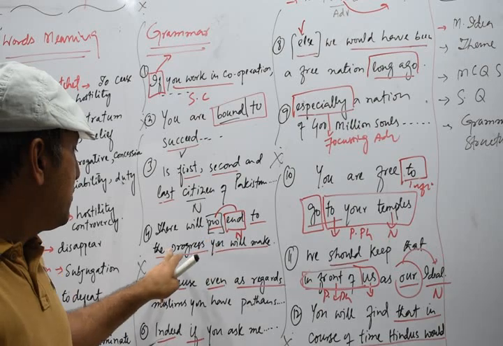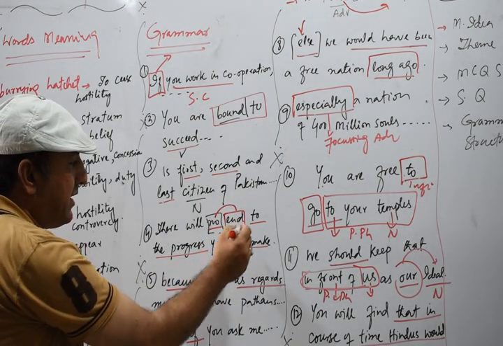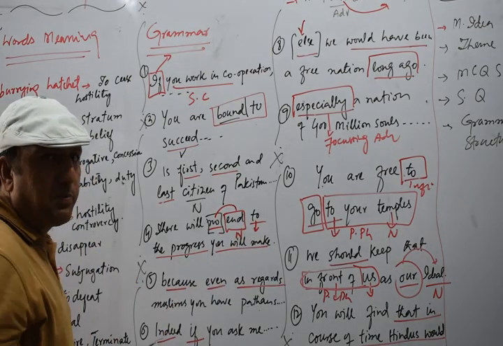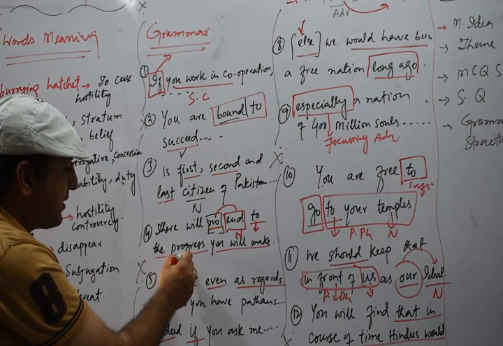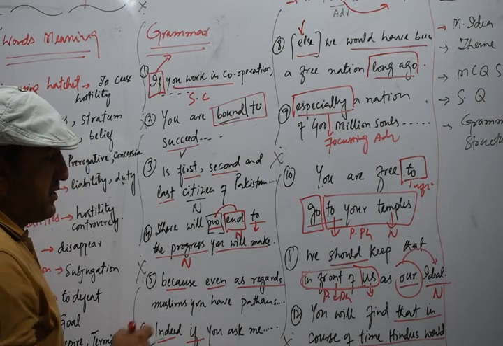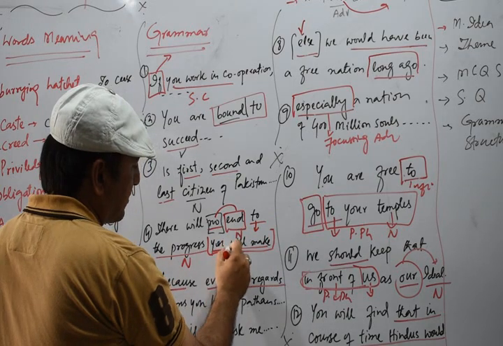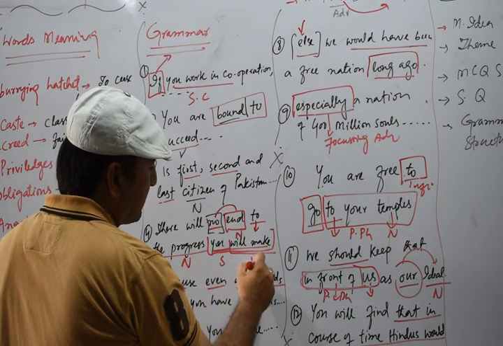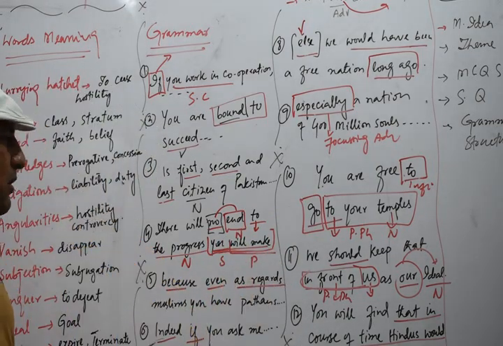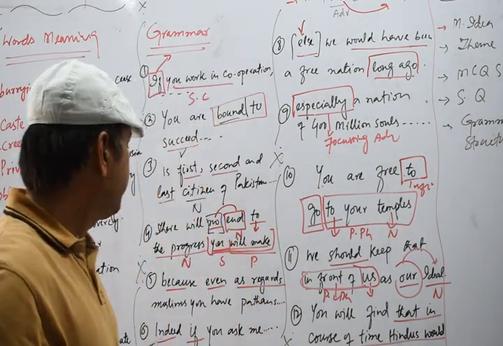Once again, to the progress you will make. To the progress, once again to is a preposition, the progress is a noun. So this is a prepositional phrase. And you will make, this is a clause, because you is the subject and will make is the predicate. Clause having subject and predicate.